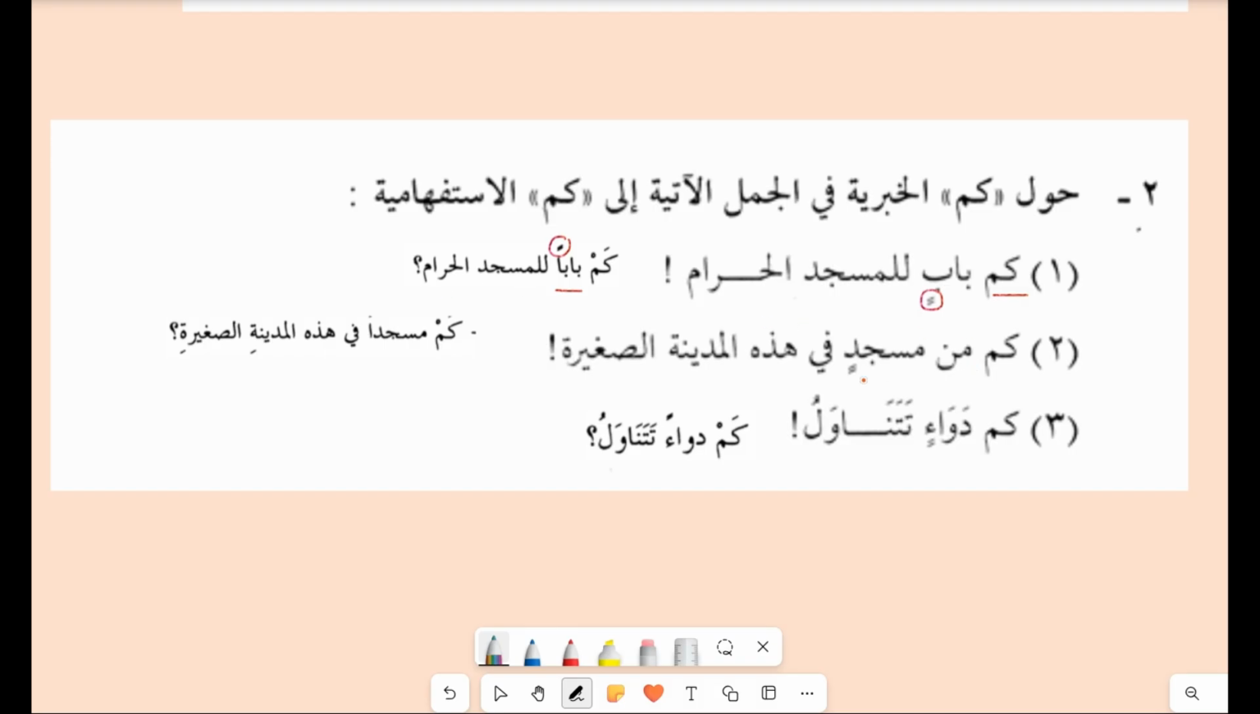Kam min masjidin. So if you see min in between the noun and the question word, that means this is a khabariya. So how will you make it? Kam masjidan, making into singular and mansoob. Kam dawa'in, seeing the kasratain, you make it into single and mansoob. Kam dawa'an tatanawal. Tatanawal means you have taken. So these are the two exercises regarding kam.